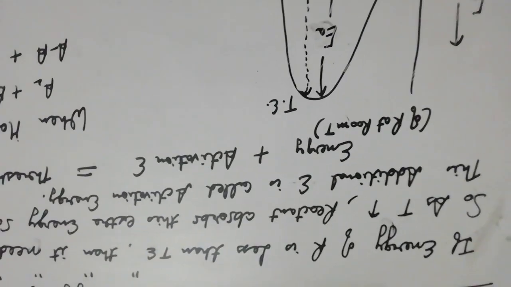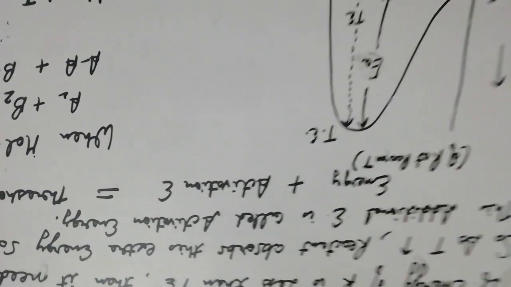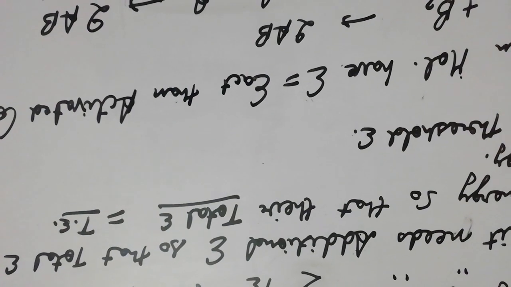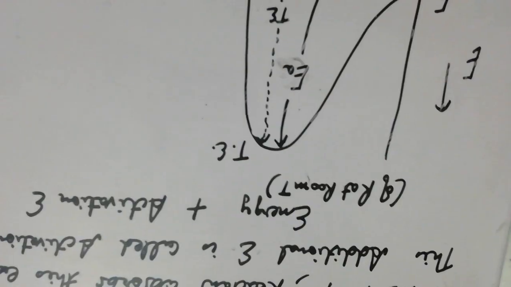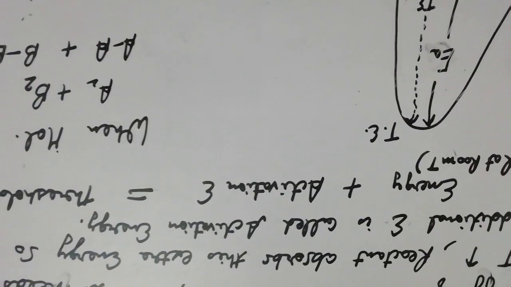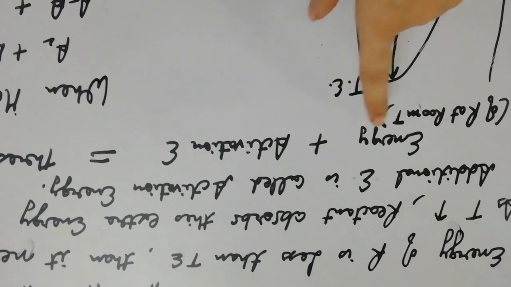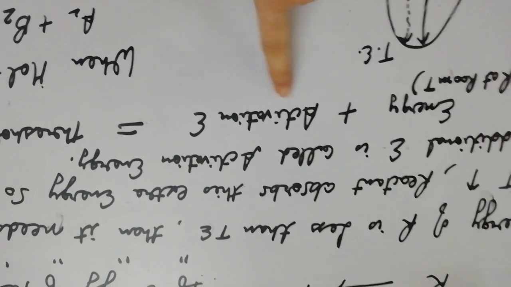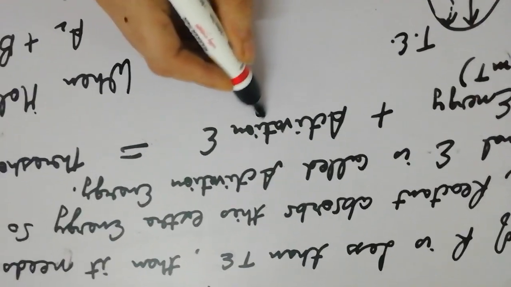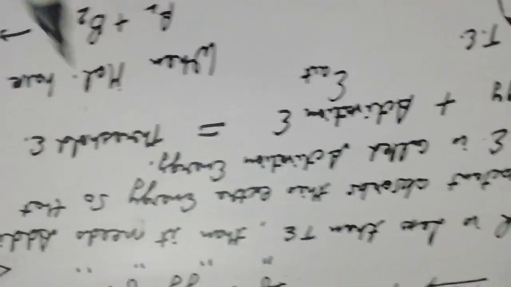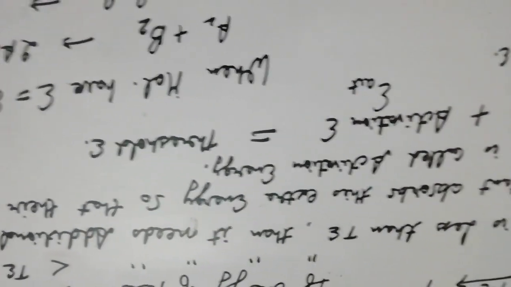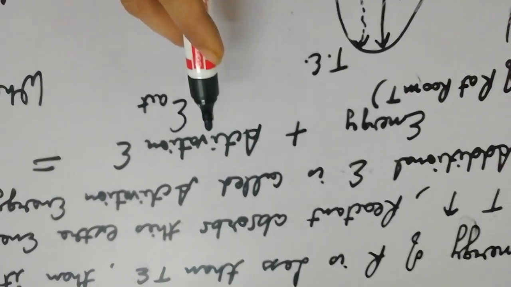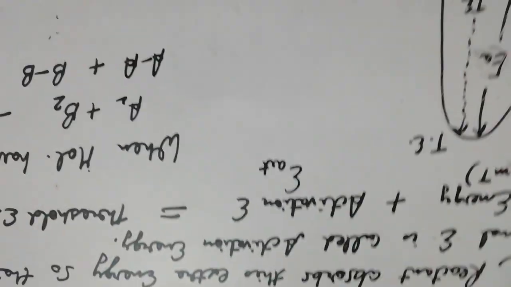As the temperature increases, reactants absorb this extra energy so that their total energy becomes equal to the threshold energy. This additional energy is called activation energy. We can write the formula as: energy of reactants at room temperature plus activation energy is equal to threshold energy. So threshold energy is the sum total of energy possessed by reactants at room temperature plus the additional energy which we give to the reactants in the form of activation energy.